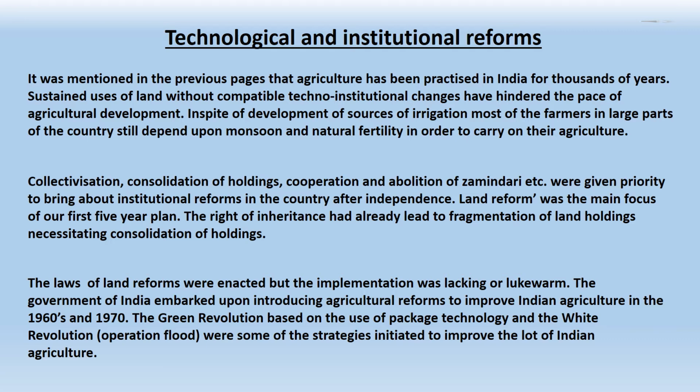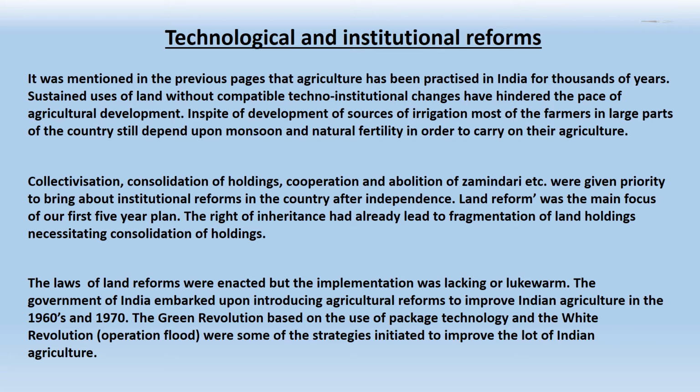Children, as you have studied, reforms are considered essential as they provide social justice to millions of cultivators. Coming back to the law, land reforms were enacted, but the implementation was lacking or lukewarm.